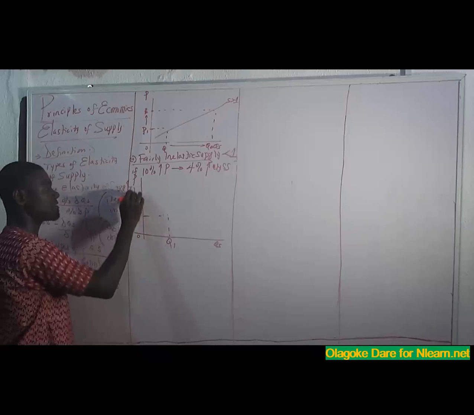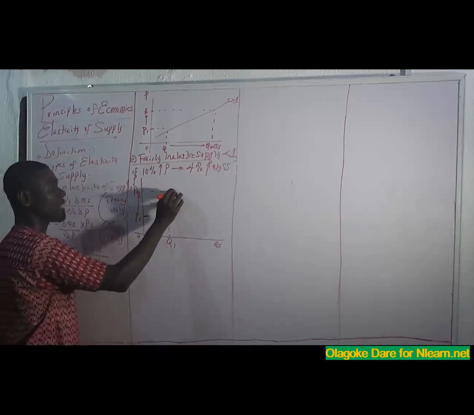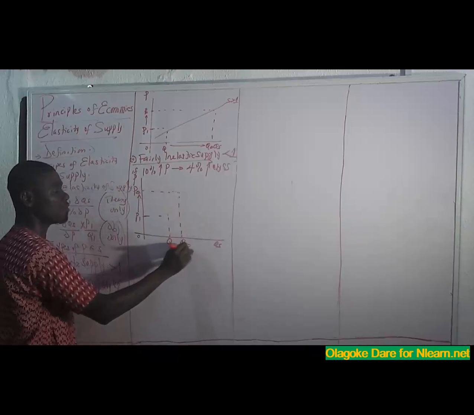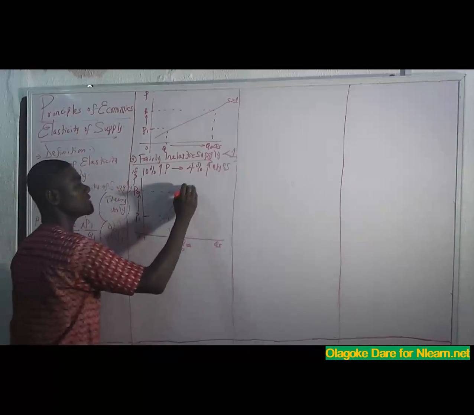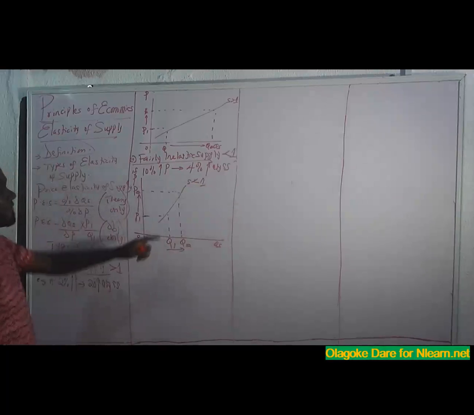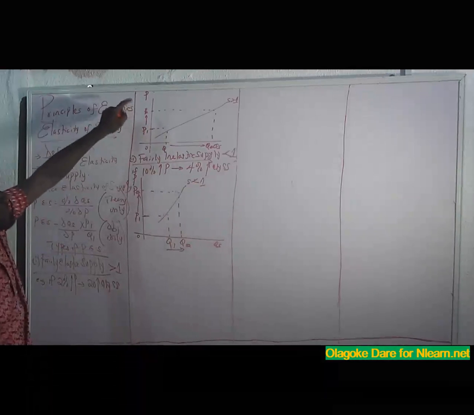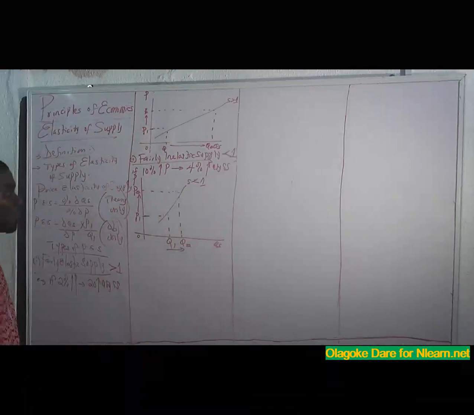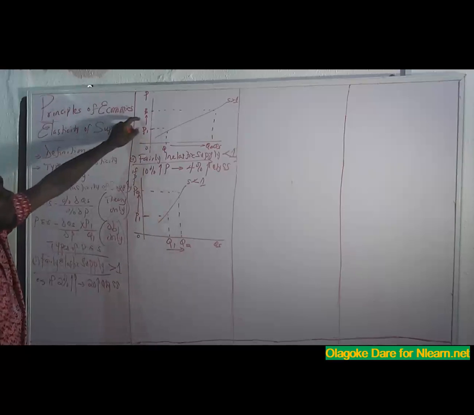If my price increases to price 2, then my quantity increases in a lower measure. So look at it. Yes, my supply, which is lesser than 1. This is what? A fairly inelastic. This is what? A fairly elastic. Or this is inelastic, while this is elastic.